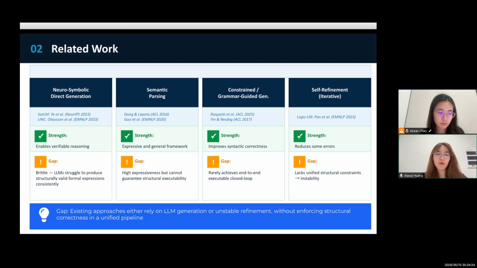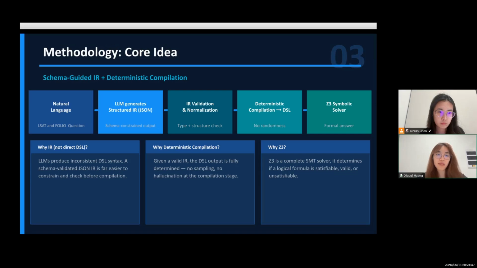To address this, we introduce a schema-constrained intermediate representation to enforce structure and use deterministic compilation to guarantee executable programs. Our approach separates the problem into 5 stages. Instead of asking the LLM to directly generate a fragile logic DSL, we first let it produce a schema-guided IR.